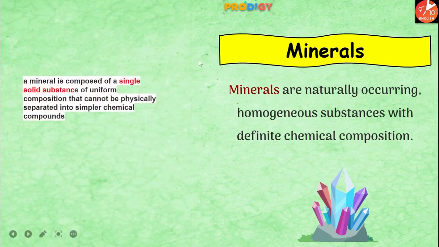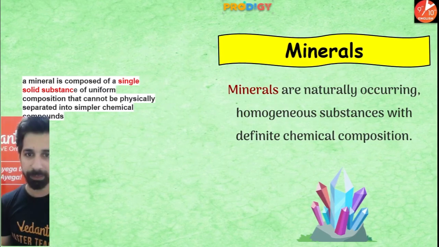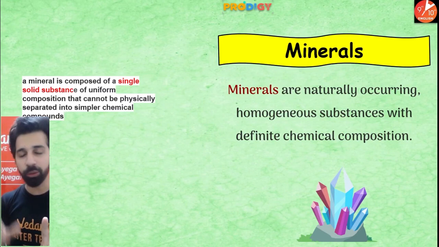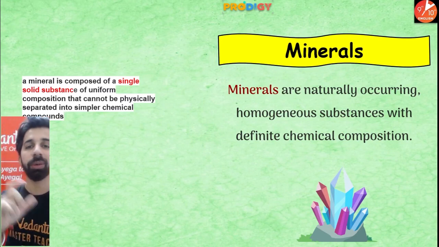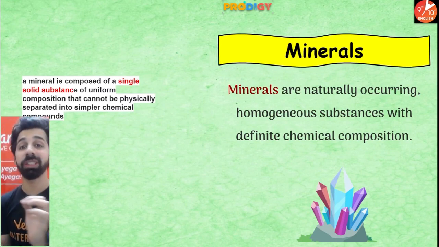So guys, like we know, minerals are naturally occurring. Homogeneous substances means a mineral which is composed of a single solid substance of a uniform composition that cannot be physically separated into simpler chemical compounds. I want you people to pause the video and note down the definition of what is homogeneous substance.